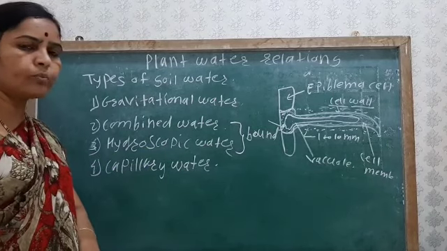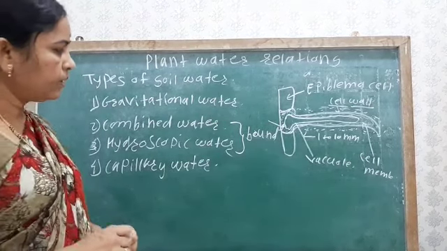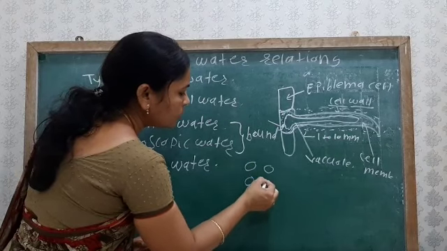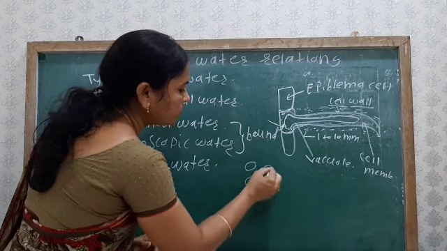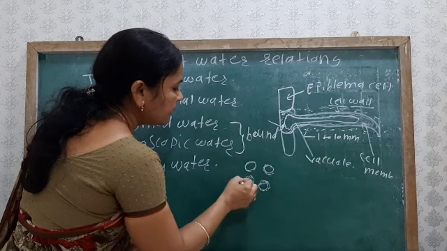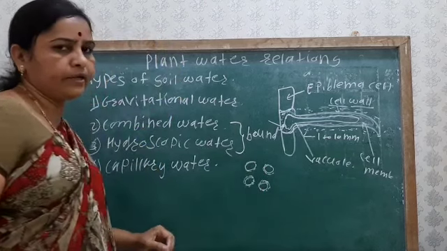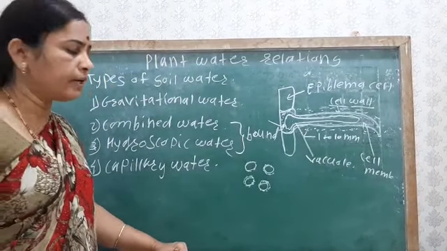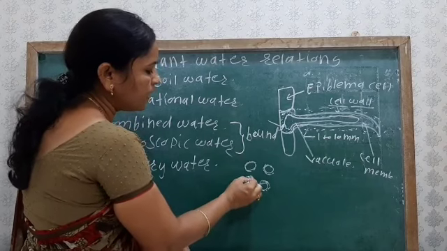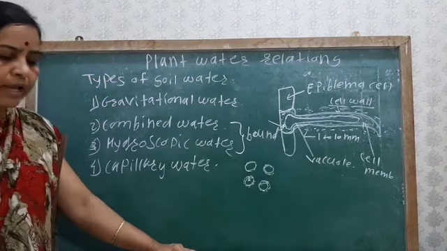That is this hygroscopic water, it mainly tightly binds with the soil particles. So if we see, these are the soil particles. The hygroscopic water is tightly bound around the soil particles. Here these soil particles absorb the water or imbibe the water, due to which these water molecules are tightly bound with the soil particle, and due to which the hygroscopic water is not absorbed by